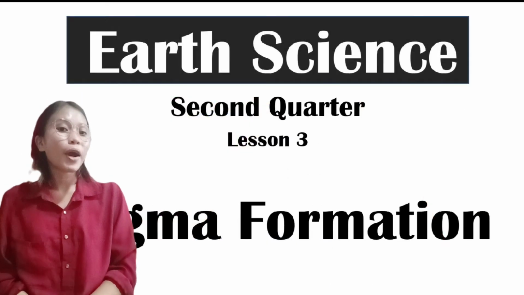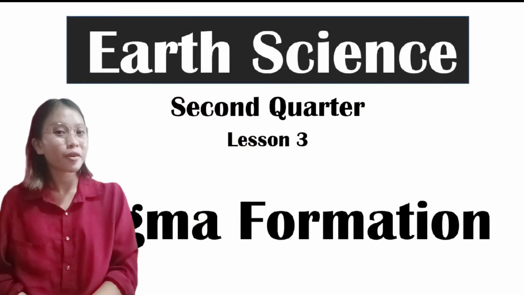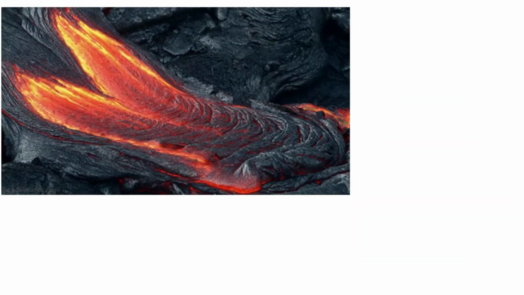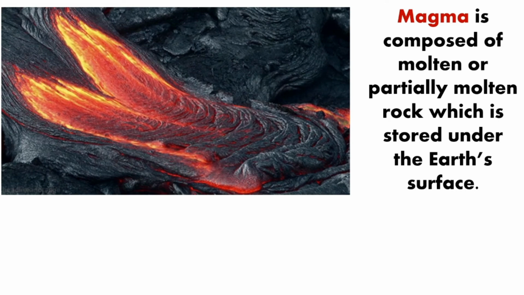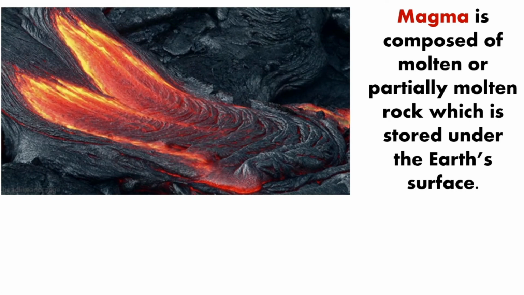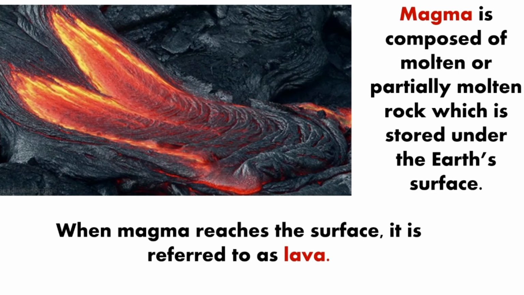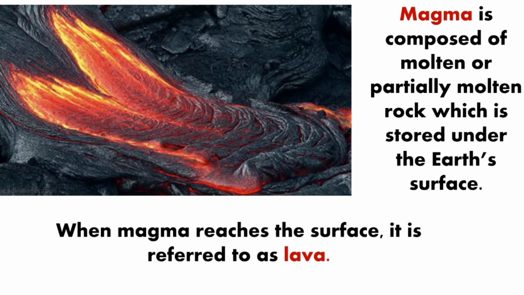So now, our next lesson is about magma formation. So what is magma? Magma is composed of molten or partially molten rock which is stored under the Earth's surface. When magma reaches the surface, it is referred to as lava.